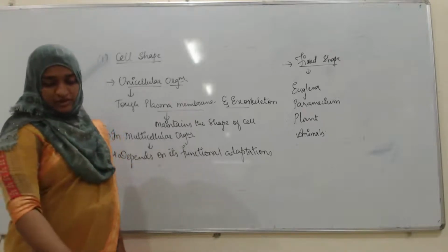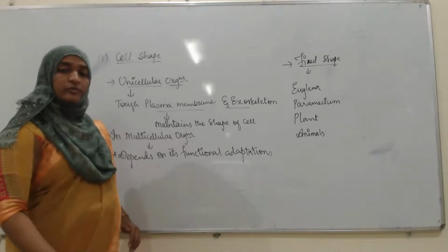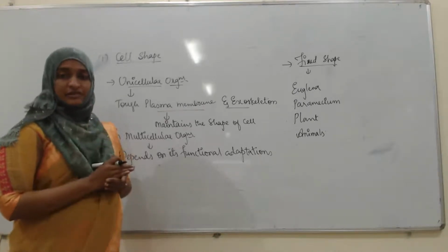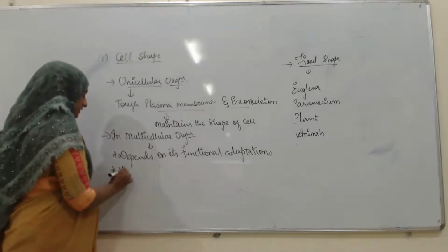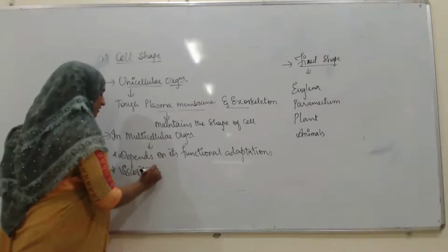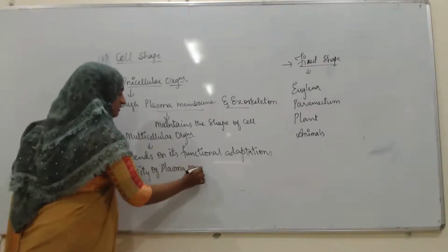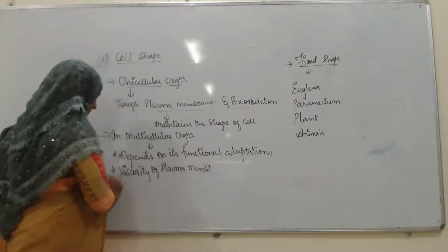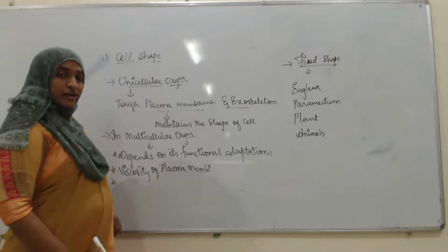The second one here is the viscosity of the protoplasm. Protoplasm means plasma membrane and cytoplasm. Their viscosity, the viscosity of the plasma membrane, is one thing. The next one is the cytoskeleton of microtubules.